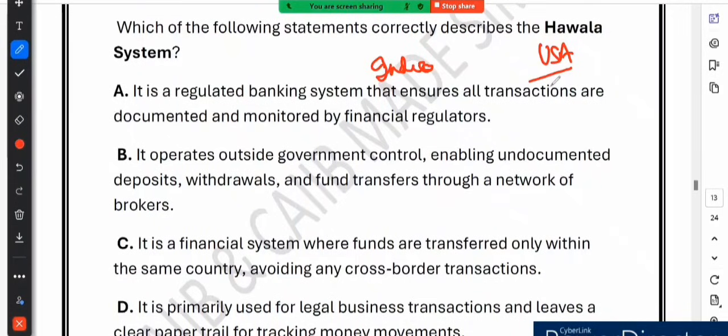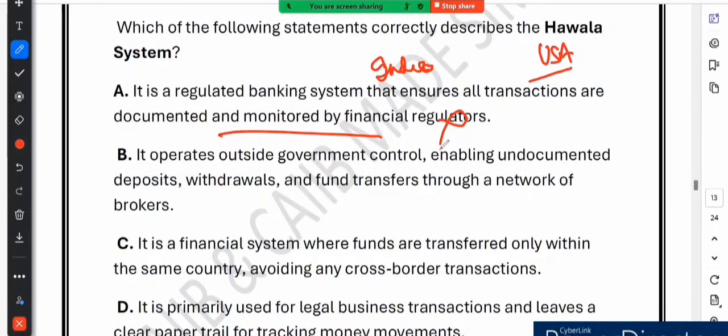The first option says it is a regulated banking system that ensures all transactions are documented. No, this is incorrect because the Hawala system is not regulated by any government authority. There is no paper trail and no official monitoring, which is the opposite of a regulated banking system.